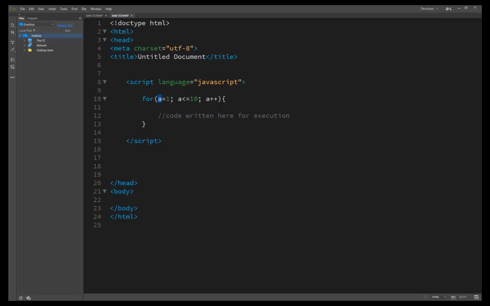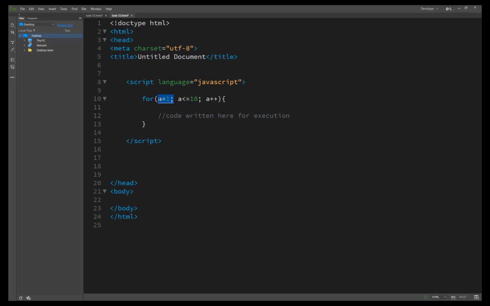The condition controlling the loop breaks down into three parts, separated by semicolons. The first part specifies the initial value of the index variable. This will be the value on the first iteration of the loop. So it starts from 1, basically a starting position. The second part specifies the condition that the index variable must meet for the next iteration of the loop to occur.